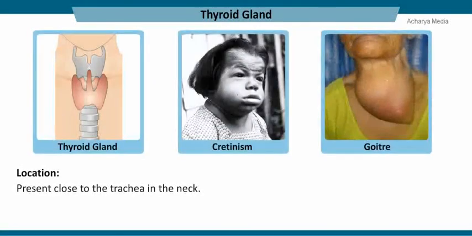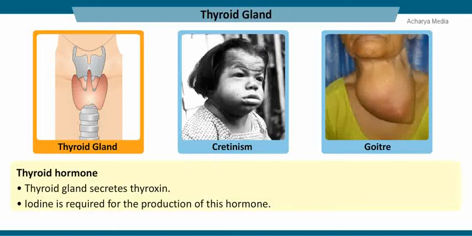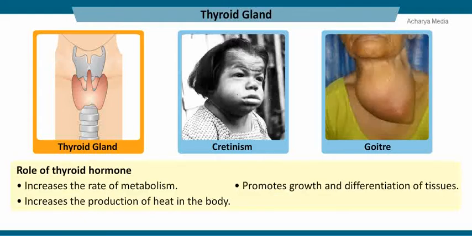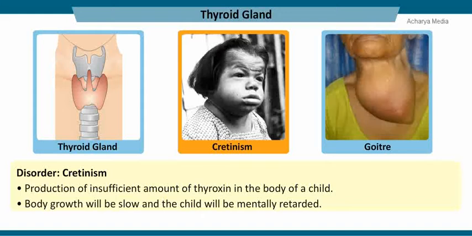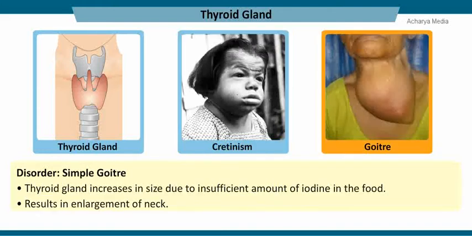Thyroid gland is located close to the trachea in the neck region. The thyroid gland secretes the hormone thyroxine. Iodine is required for the production of this hormone. Thyroxine increases the metabolic rate of cells. It increases the production of heat in the body and promotes growth and differentiation of tissues. Insufficient production of thyroxine in the body of a child results in cretinism. The child will have very poor body growth and will be mentally retarded.